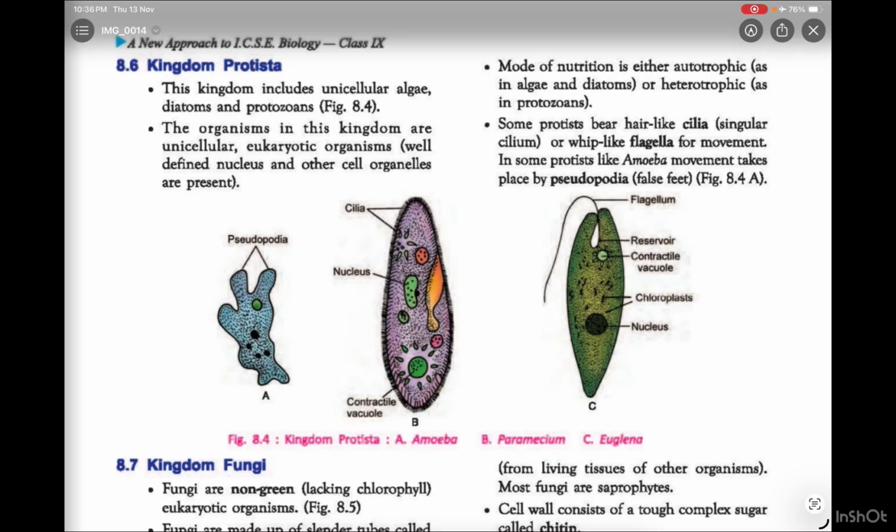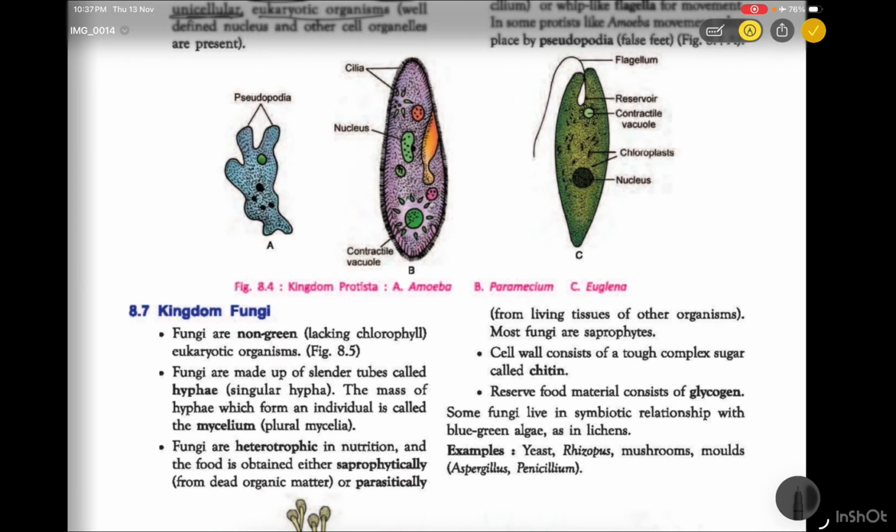After that, the kingdom Protista also includes unicellular algae, diatoms and protozoans. The organisms in this kingdom are unicellular, meaning made up of a single cell. Eukaryotic, with a well-defined nucleus, and other organelles are also present.